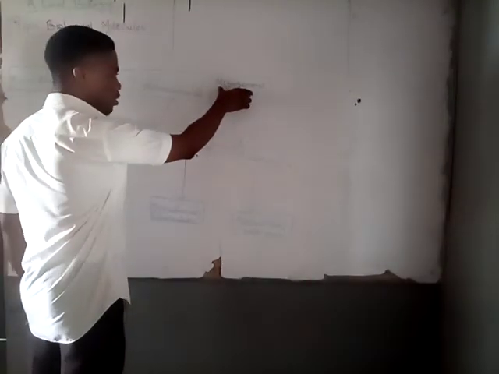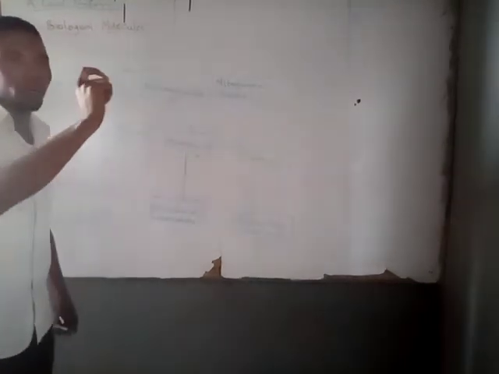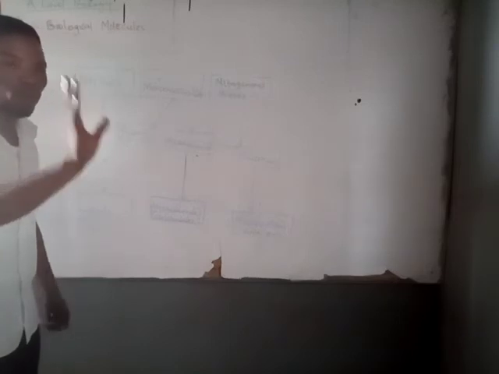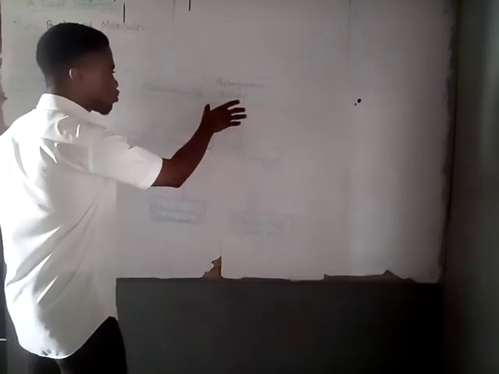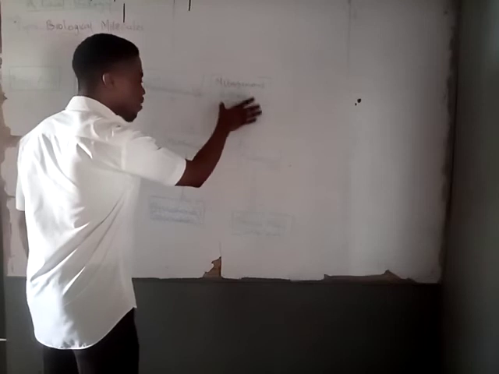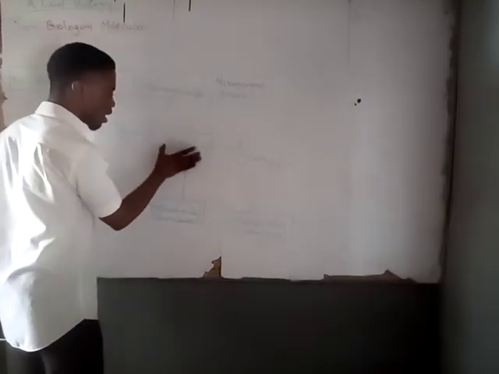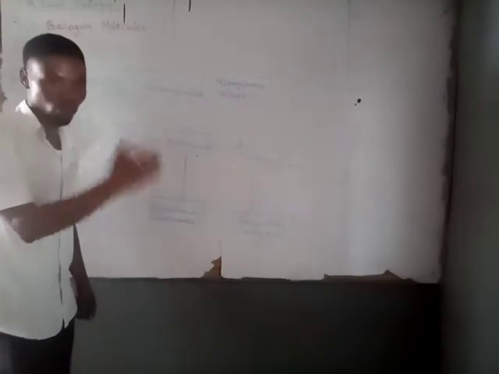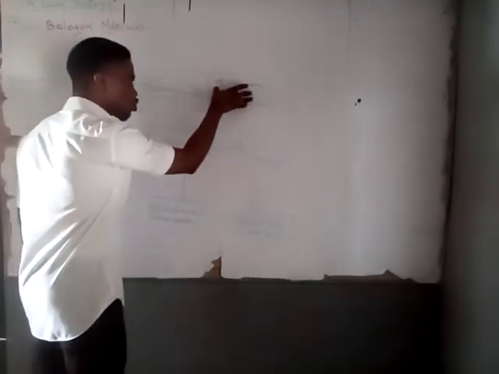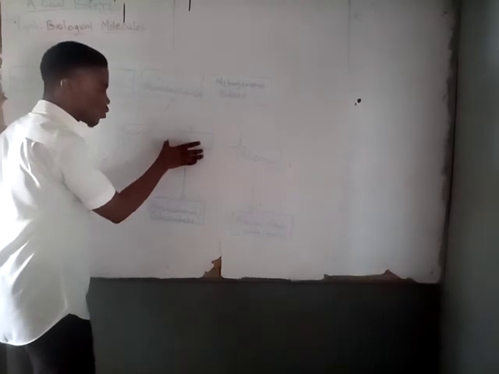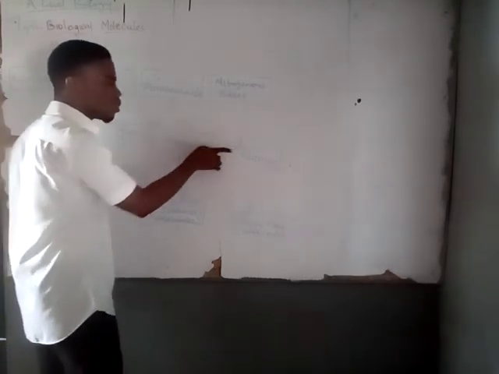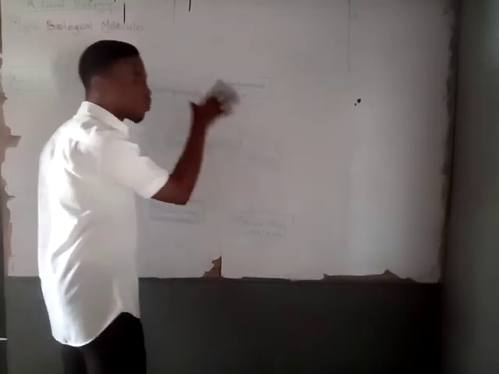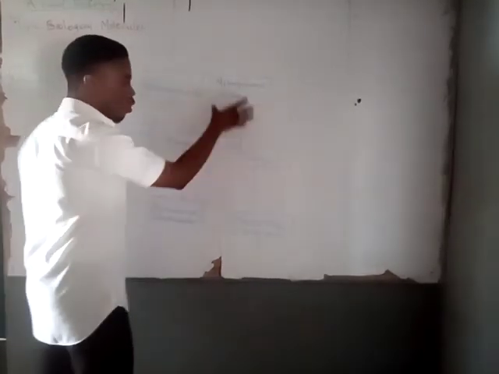Now these nitrogenous bases are purine and pyrimidine. Those are the two nitrogenous bases that we have for nucleic acid. But these two nitrogenous bases have to combine with a monosaccharide, that is a sugar, because monosaccharides are sugars. When nitrogenous bases combine with a monosaccharide, they form a nucleotide, and this nucleotide is the original monomer for nucleic acid.